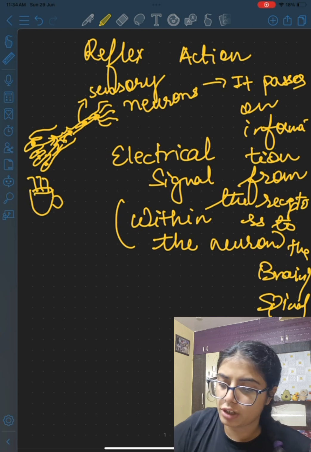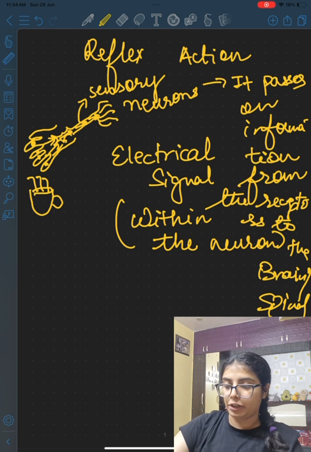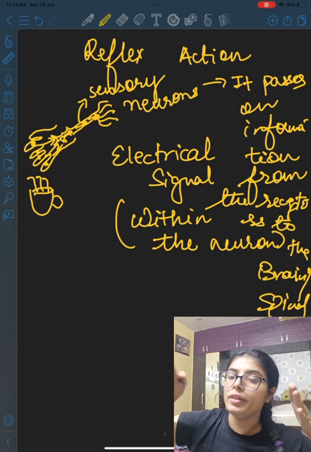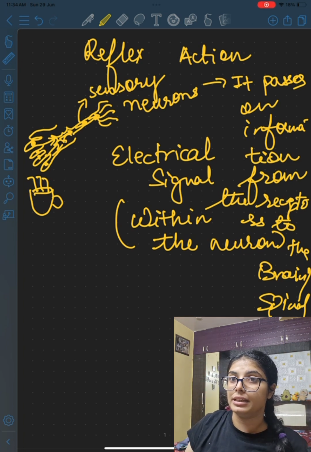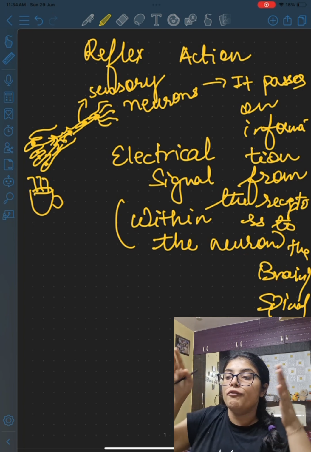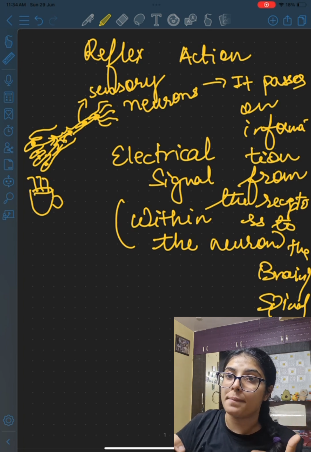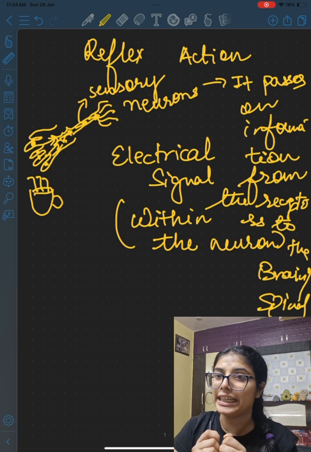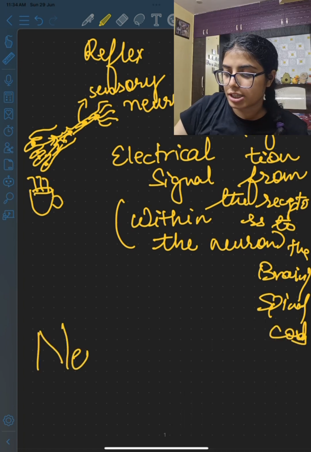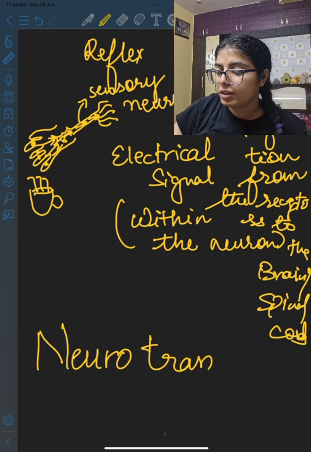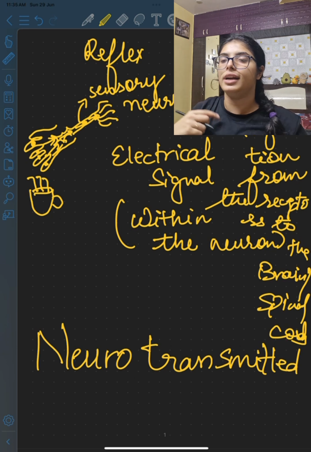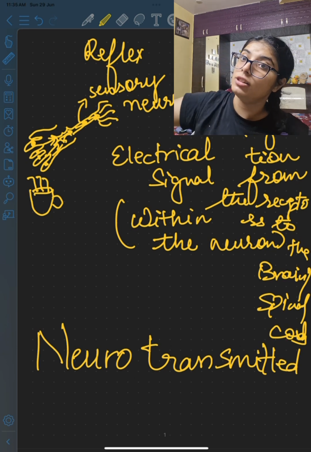Once this information is passed on through the neurons, there's something that you need to remember: up till the time the information is being passed within the neuron, it will be passed in the form of electrical signals. But the moment it reaches the end of the neuron, that is the axon bulbs, then between the neurons, that is in the synapse, which is the junction where two neurons meet each other, certain chemicals are released which are called neurotransmitters. Now these chemicals will be interpreted by the next neuron and the next neuron will understand, okay, now I have to pass an electrical signal through me.